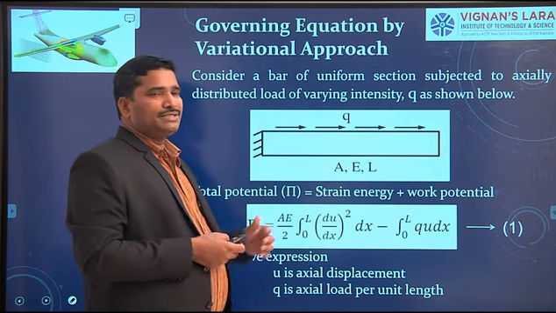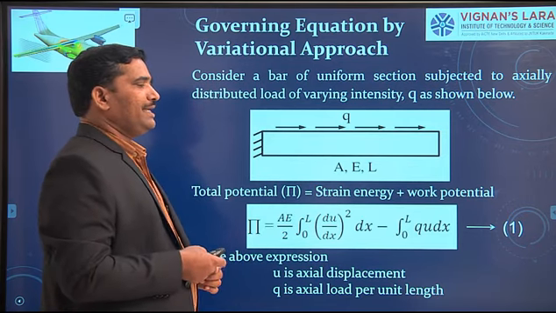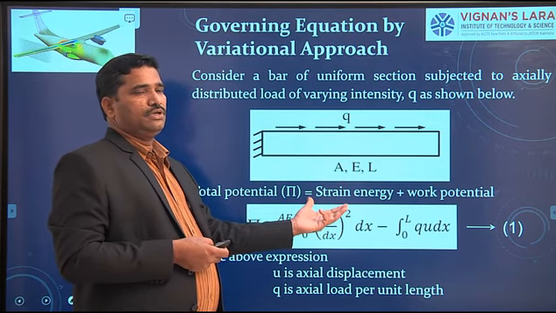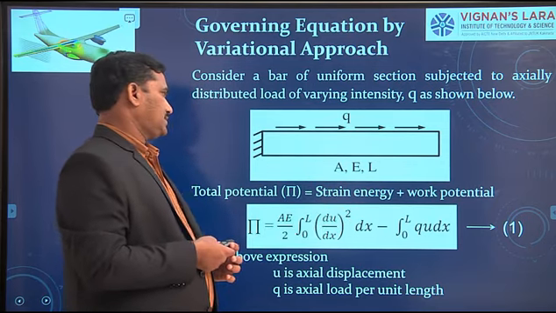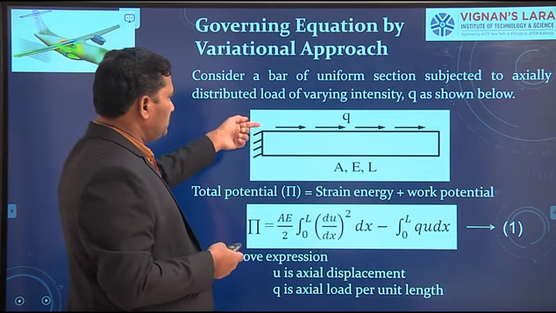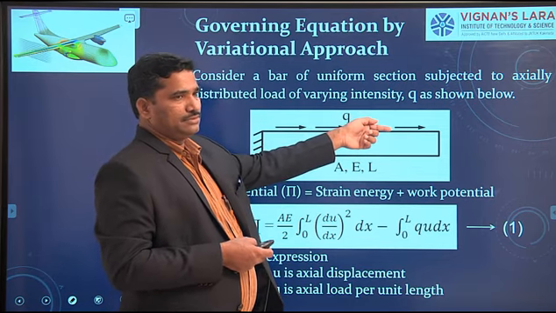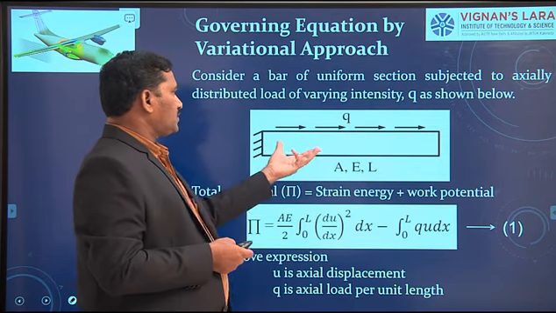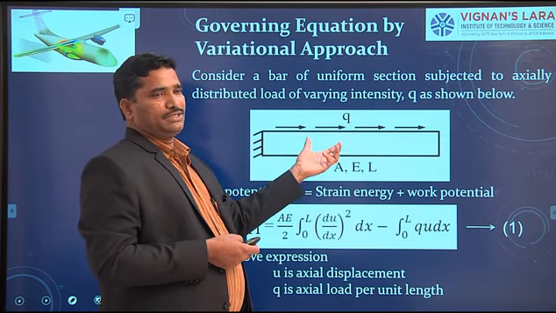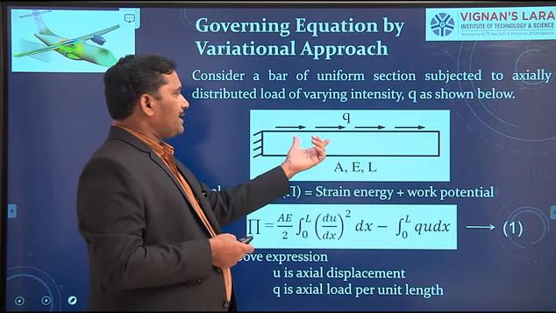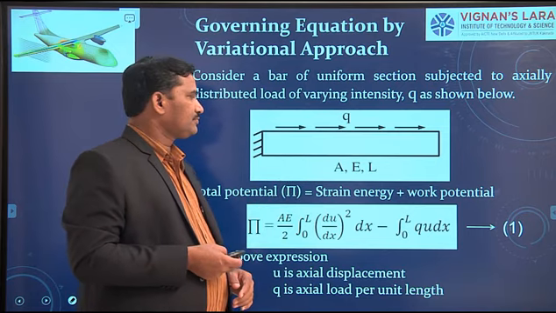What is strain energy here? It is simply the internal potential energy due to internal forces. When the force Q is acting in the axial direction, internal forces are set up in this body. So therefore, the strain energy due to internal forces we determine.